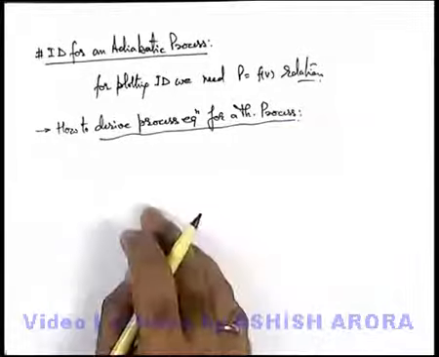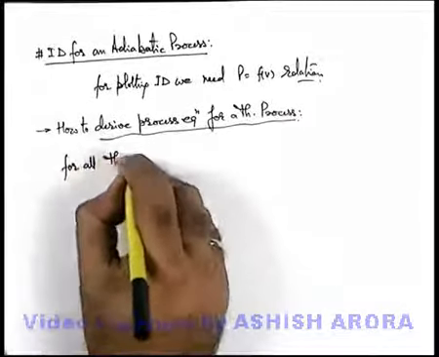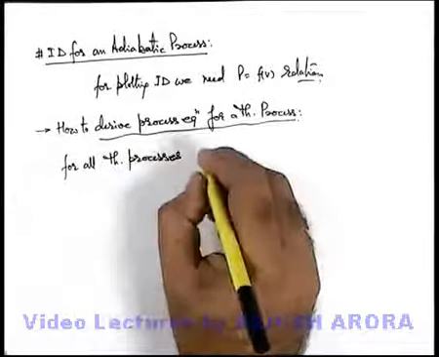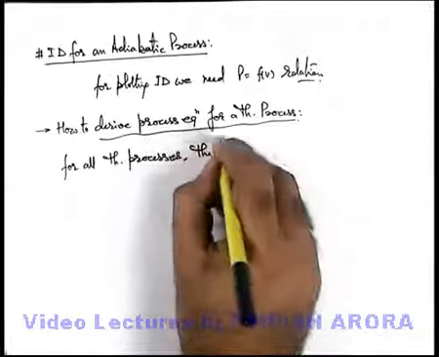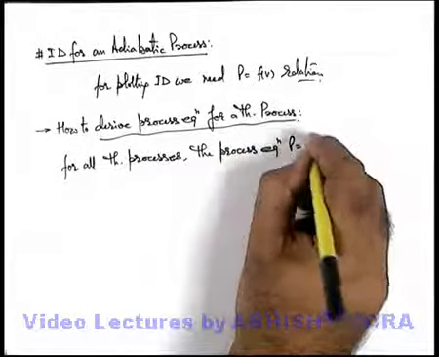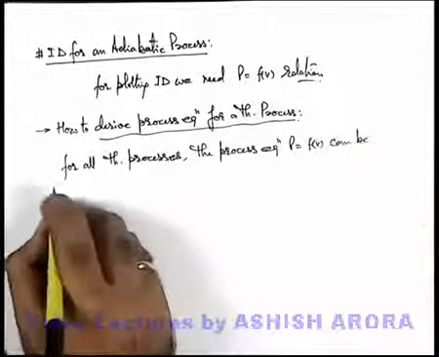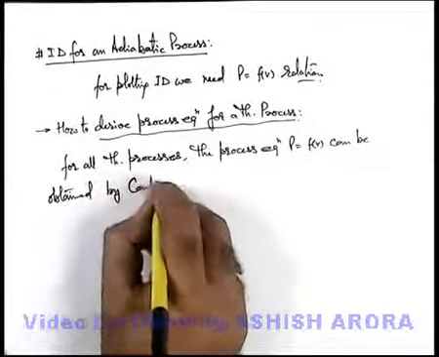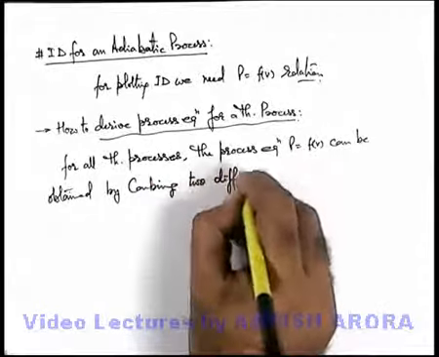If we talk about derivation, always keep this statement in mind: for all thermodynamic processes, the process equation P equals f of V can be obtained by combining two differential equations.